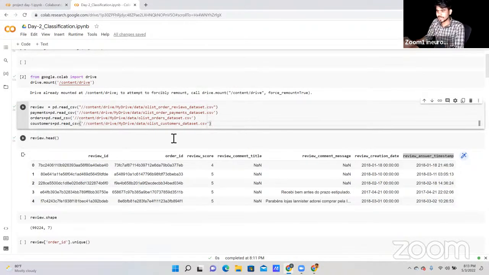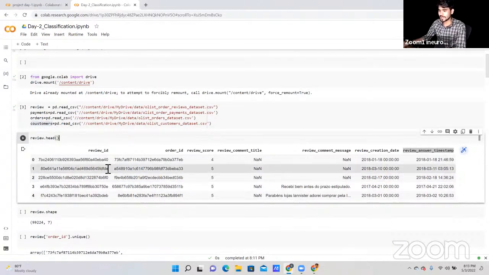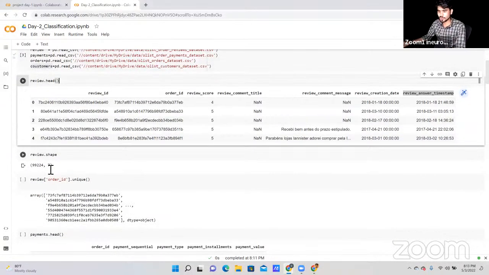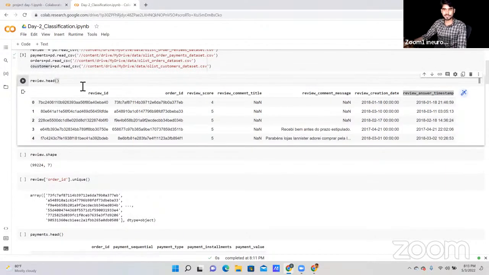Fine. So these are the four data sets that I have written here: review, payment, order, and customers. This is the review file that we have. There are a total of 7 columns under this review data set, and 99,224 rows in this review data set.